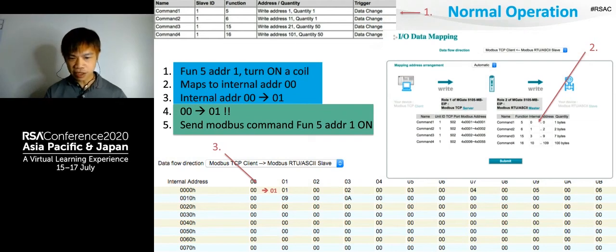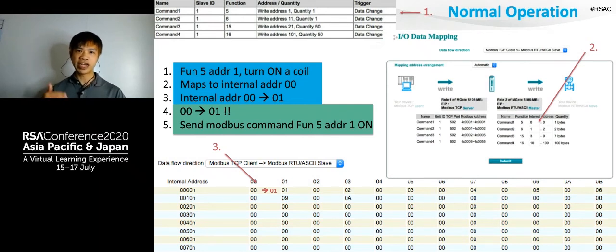So as you can see in the table on the upper left side, we have the first IO mapping table. For example, command 1 means that we have one coil on slave ID 1, function 5, address 1. One coil is just like a switch. You flip it on or off. There are no other states. Then there's a second IO mapping table that you see on the right-hand side, which means command 1 is mapped to internal address 0.